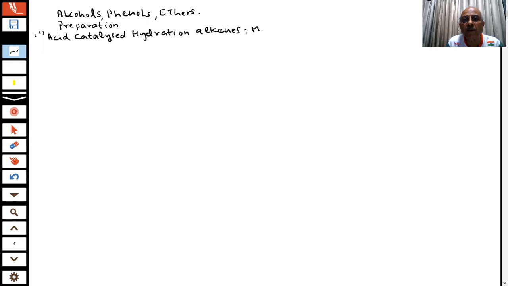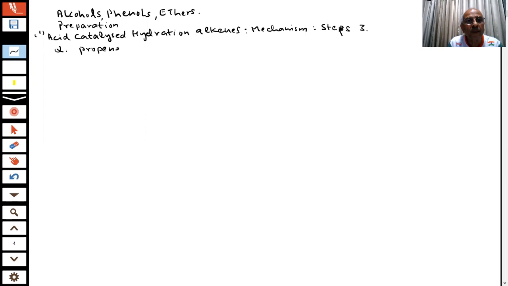The three-step mechanism is a very important question. We showed it last time, students. This question was asked two years back in the paper, when they said that propene reacts with water in the presence of acid. Hydration of propene, what product will be formed, and give the mechanism. This question has been asked.